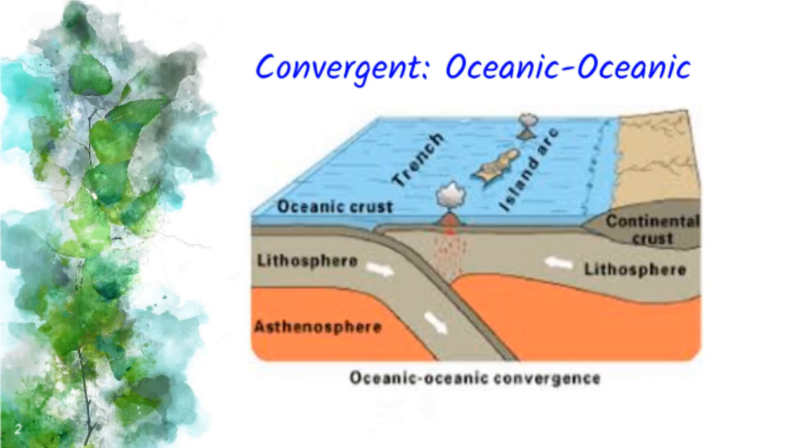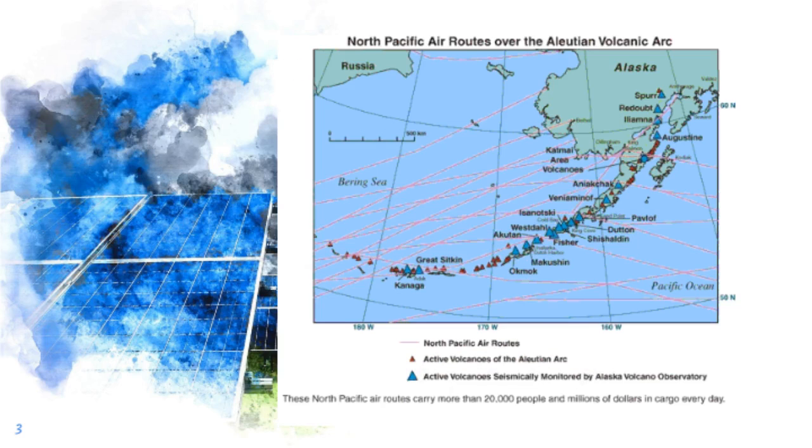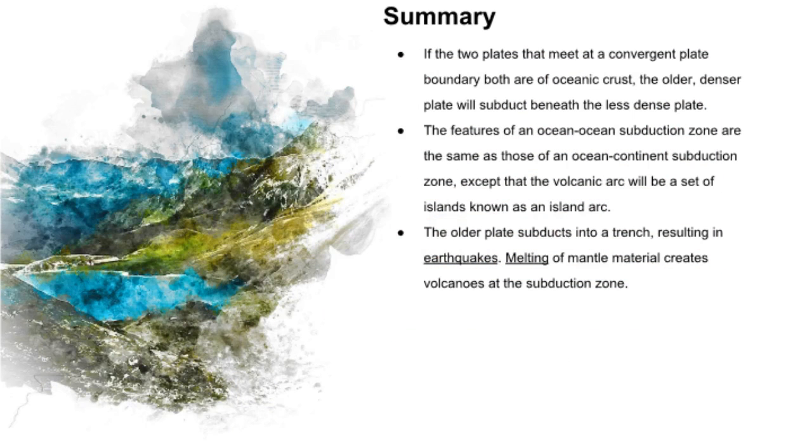First, we have a convergent boundary between two oceanic plates. As you can see, the denser plate is subducted into the asthenosphere. This creates a volcanic island arc which is parallel to the trench. Look at this island arc, the Aleutian volcanic arc. There are about 80 volcanoes which extend 2,500 kilometers along the southern edge of the Bering Sea and the Alaskan mainland. Remember these 4 salient points.